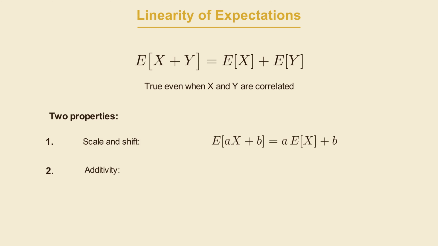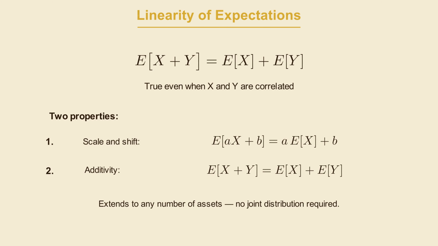The second piece of linearity is what makes portfolio analysis tractable. The expected value of x plus y, when both are random variables, is just the expected value of x plus the expected value of y. And this extends to any number of variables, making the math behind portfolios a whole lot easier.